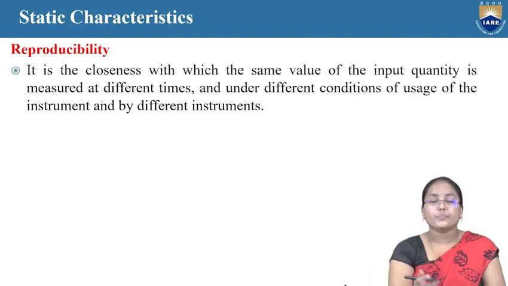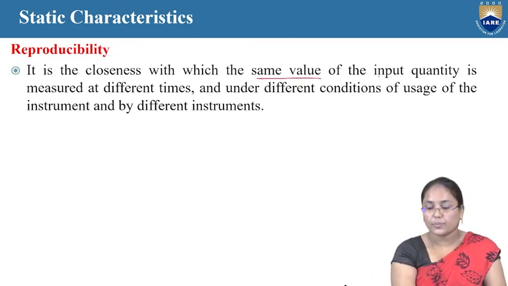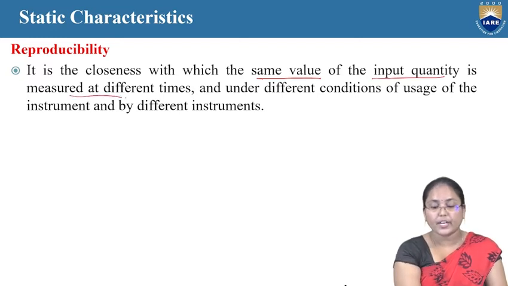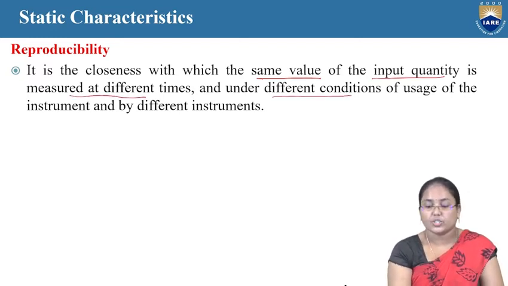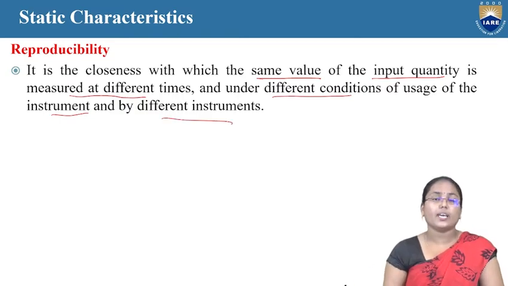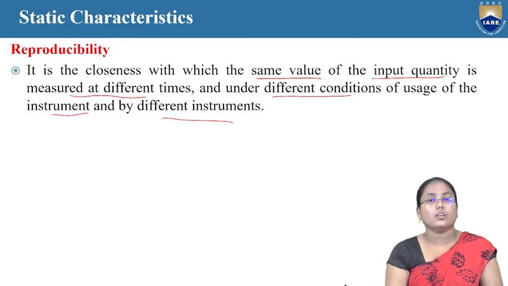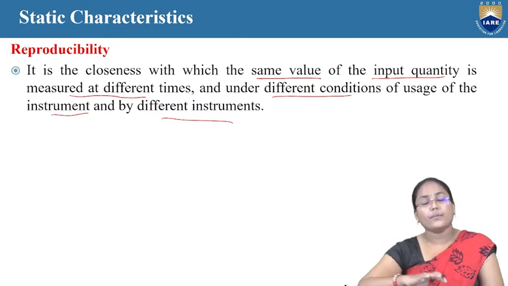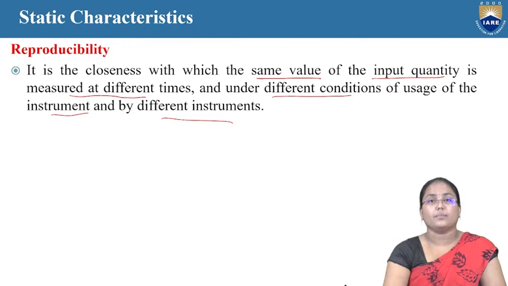Previously, in the repeatability case, we put all the circumstances the same, the observer is the same, and the apparatus is also the same, and then we are getting different values. From that we say whether this particular instrument is desirable or not.